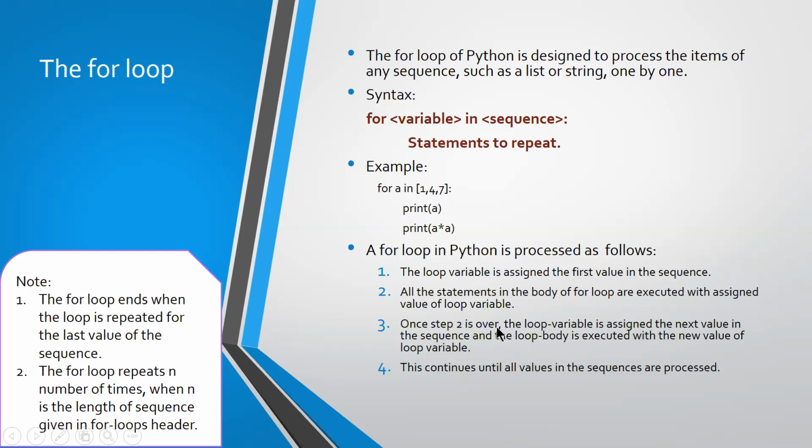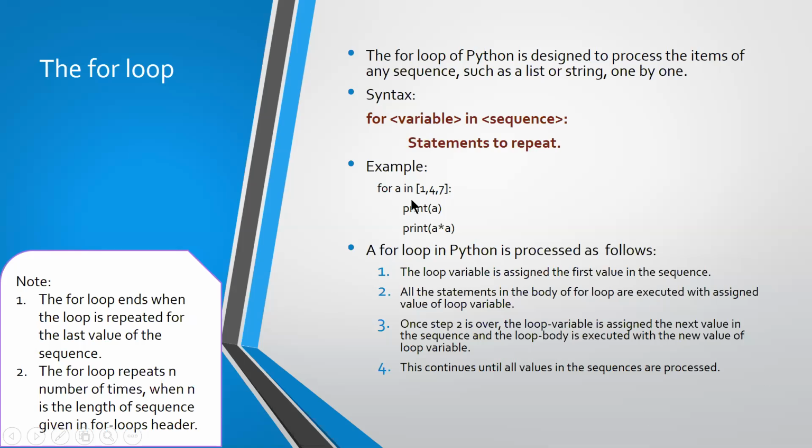Once step 2 is over, after executing the body of the statement, the loop variable is assigned the next value in the sequence. Now a will take 4, and the loop body is executed with the new value of the loop variable. This continues until all values in the sequence are processed.